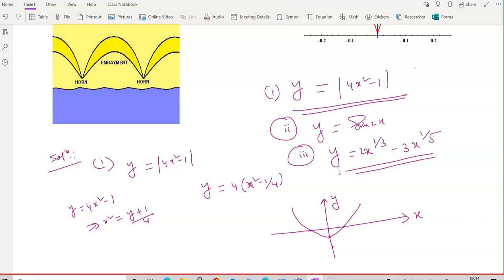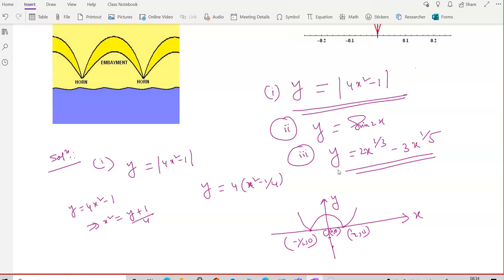Then we will take the mirror image of this about the x-axis, and then we will be removing the lower part. Just the lower part is removed, not the upper part. So this is 1 by 2, 0. And this is 0, 0.